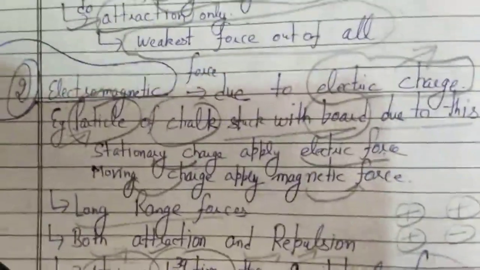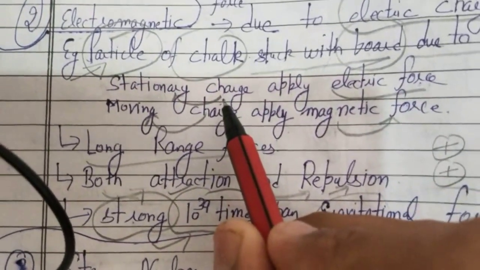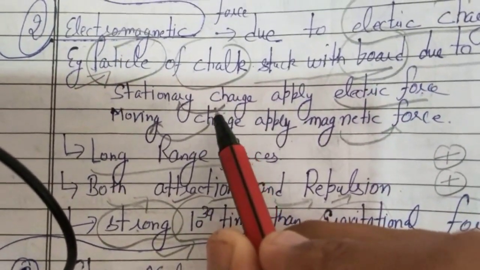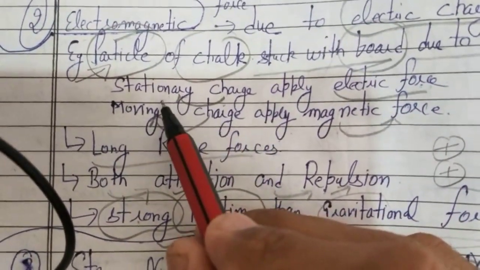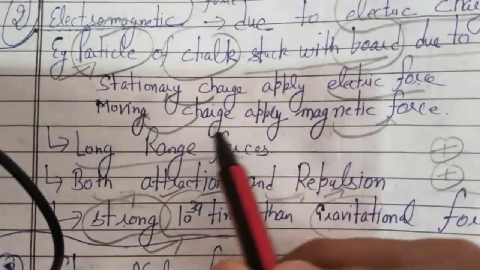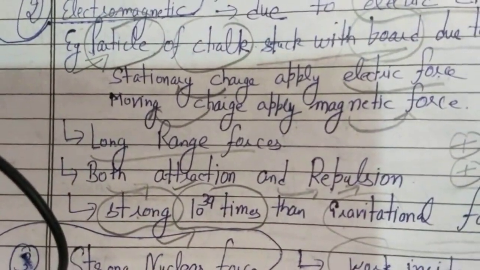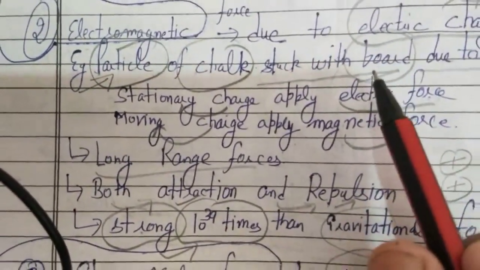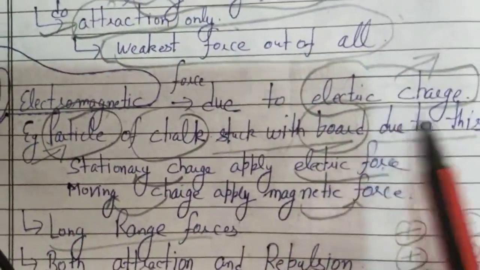So electromagnetic force. Suppose a charge. What is charge? Charge is due to electrons. If the charge is not moving, it applies electrical force. But if the charge is moving, it applies a magnetic force. So these electromagnetic forces are due to electrical charges.